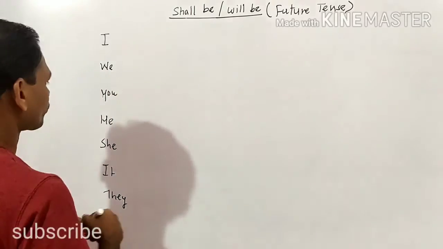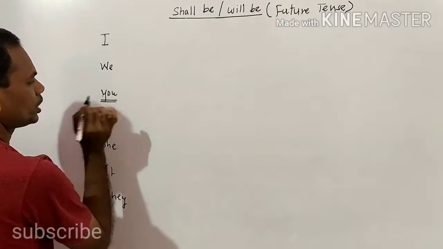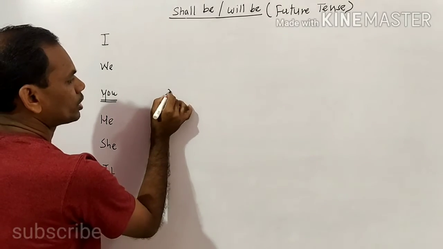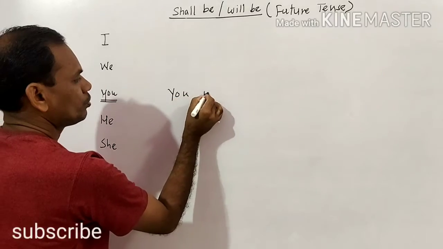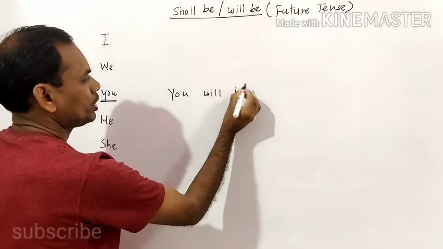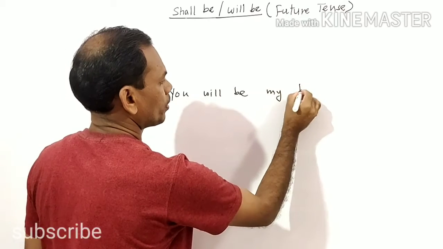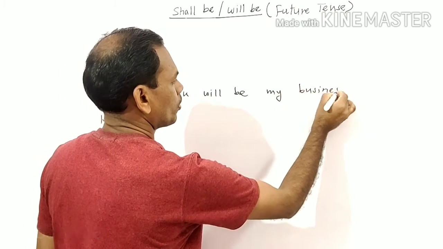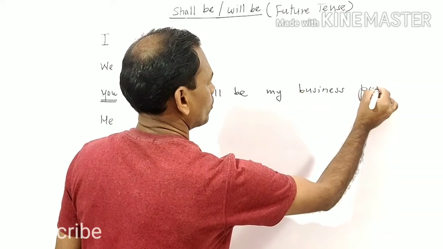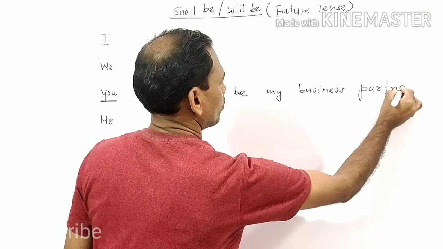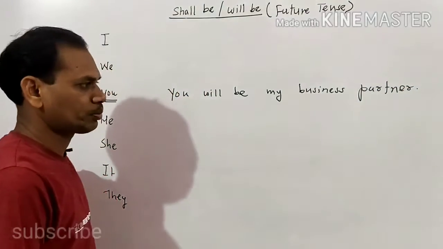We will take the sentence of the subject you. For example, I write: You will be my business partner.